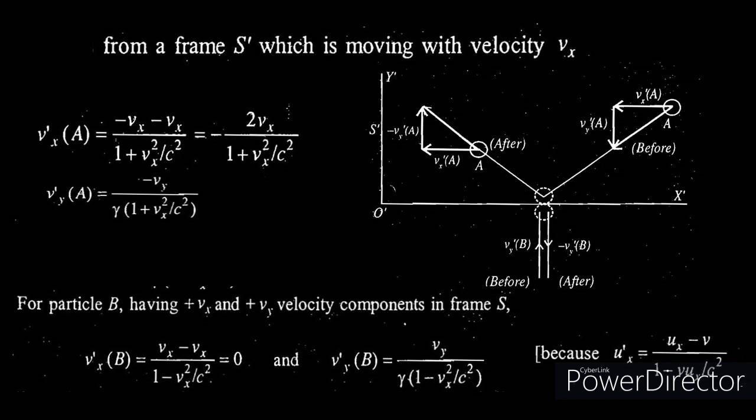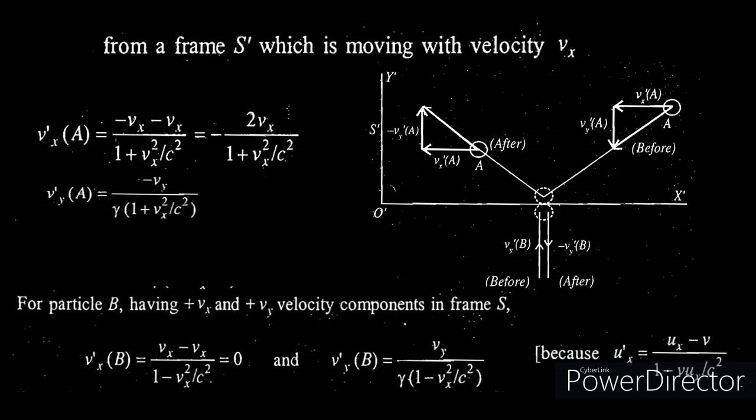If you look back to our previous slide, you can see that the particle B before collision is moving in the positive x direction with a velocity vx and in the positive y direction with a velocity vy when observed from the unprimed frame of reference S, which is stationary. So here v will be equal to plus vx and ux is also plus vx.